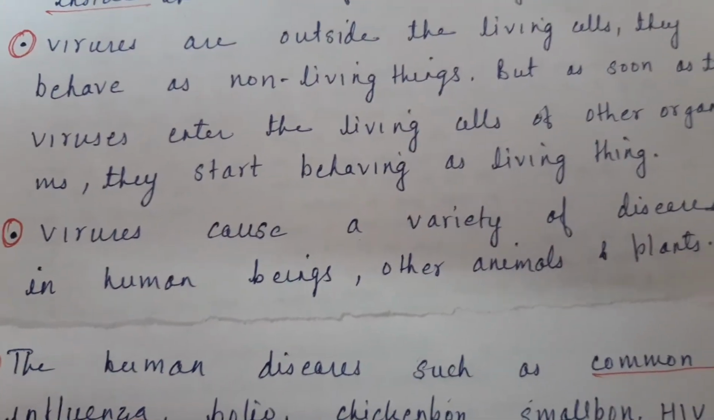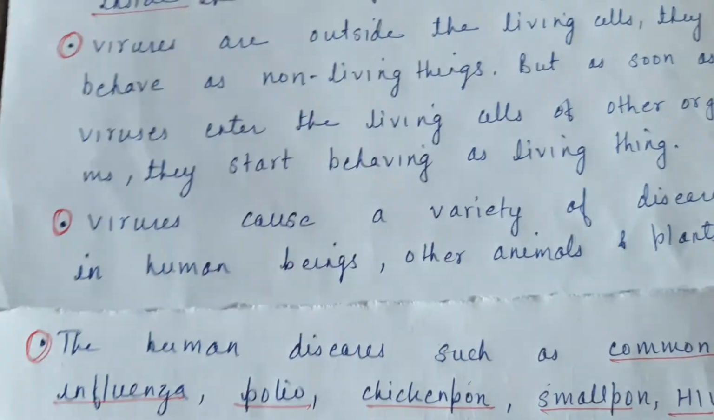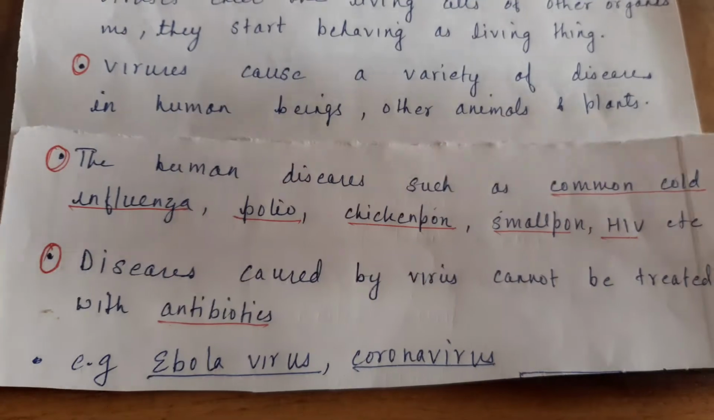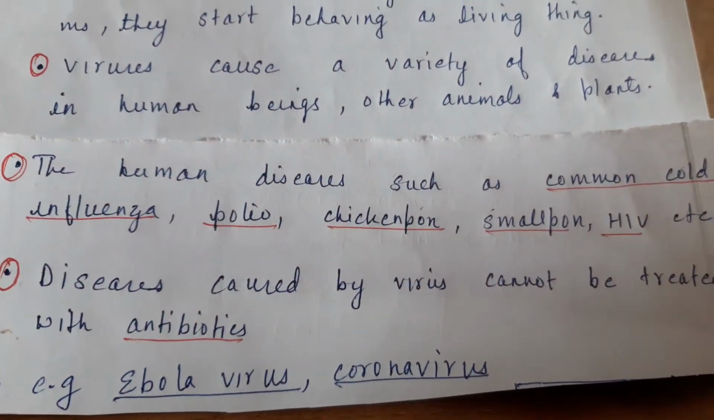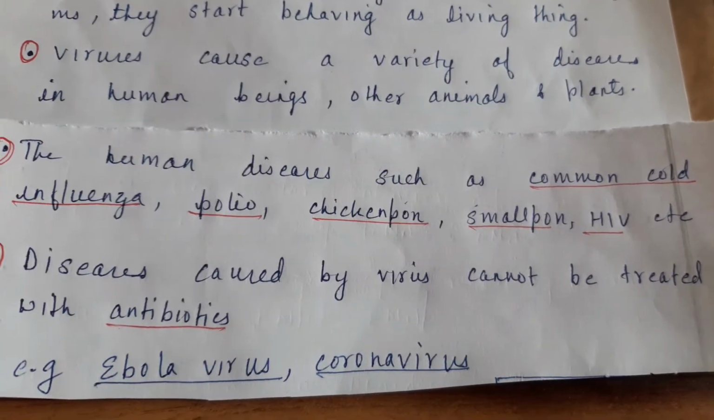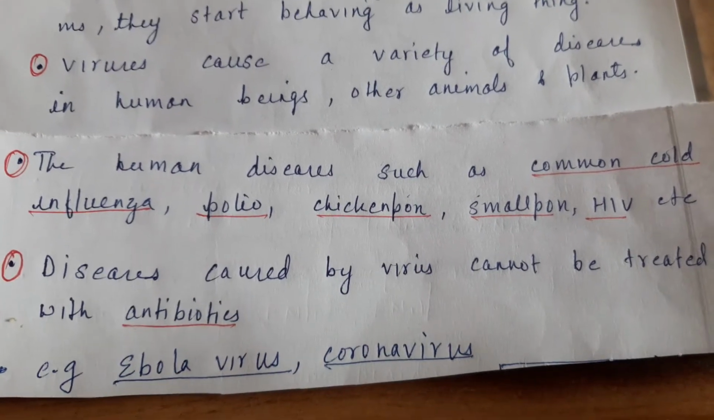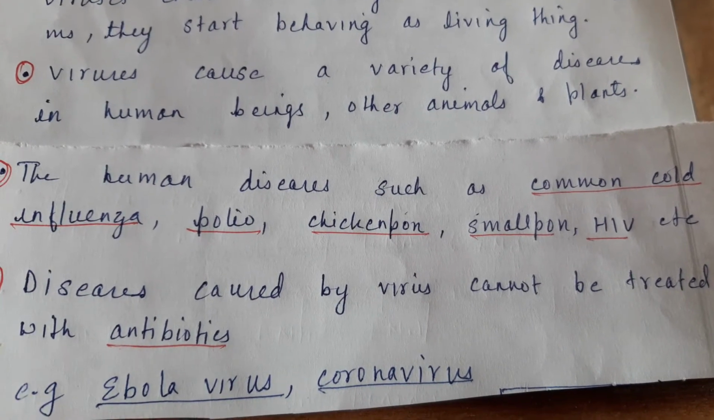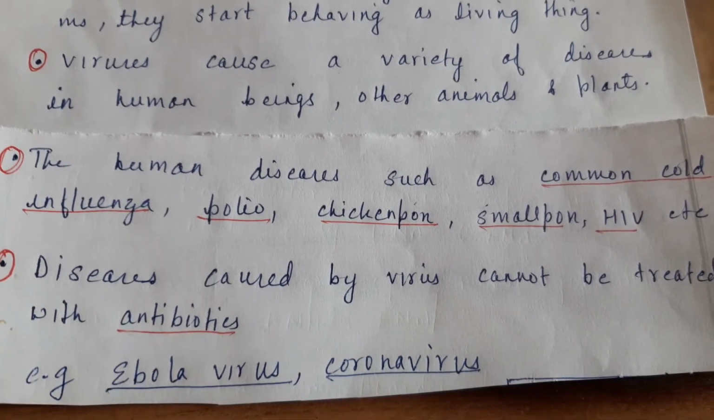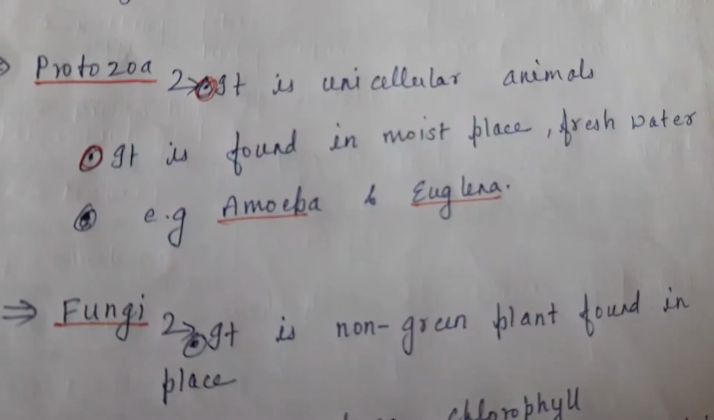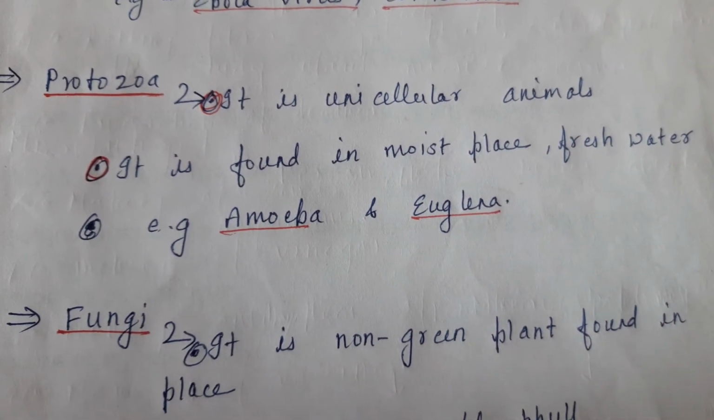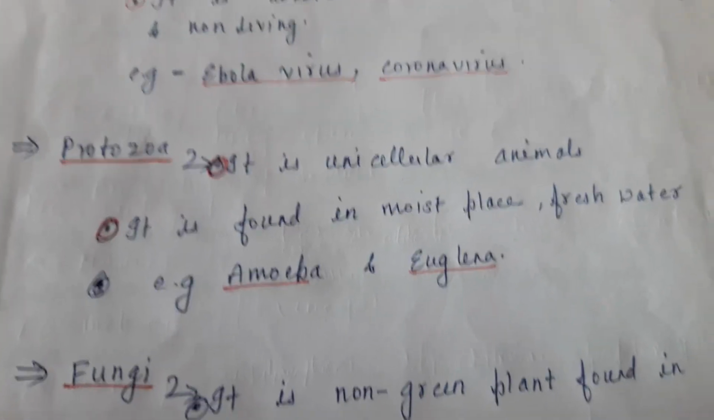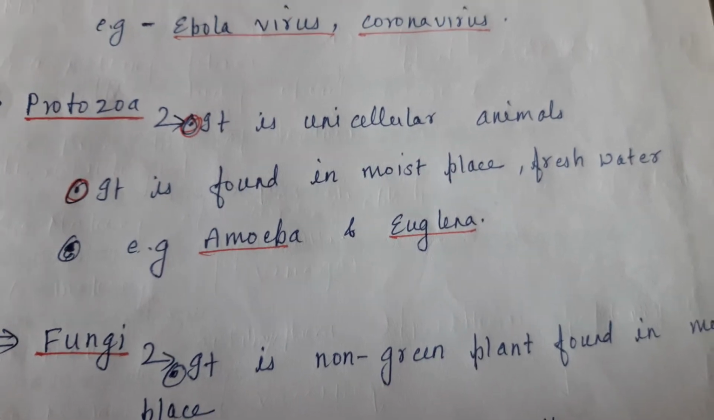Viruses cause a variety of diseases in human beings, other animals, and plants. Human diseases such as common cold, influenza, polio, chickenpox, smallpox, and HIV are examples of diseases caused by a virus. Diseases caused by viruses cannot be treated with antibiotics. Examples of viruses are Ebola virus and coronavirus. Protozoa are unicellular animals. They are found in moist places and fresh water. Examples of protozoa are Amoeba and Euglena.